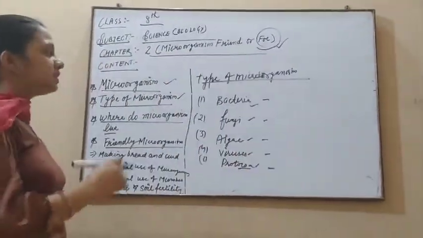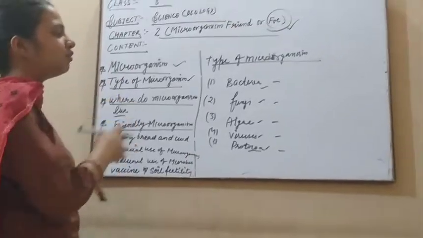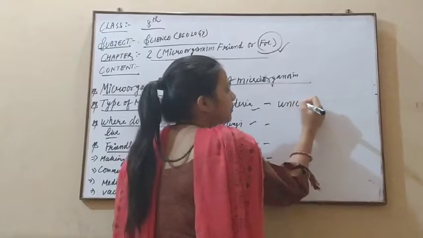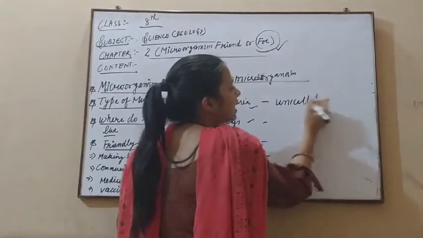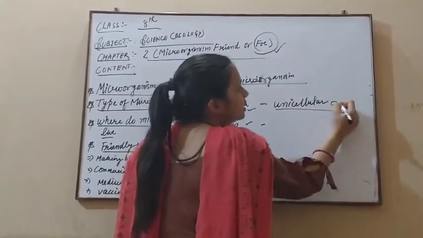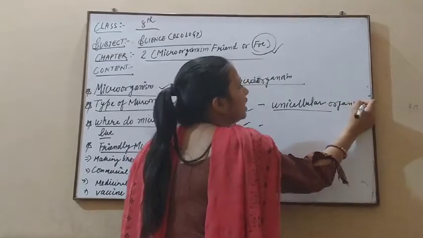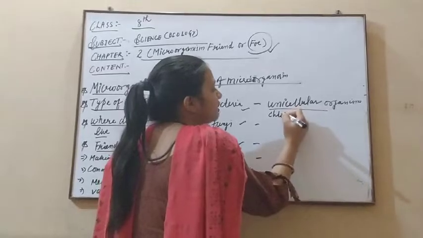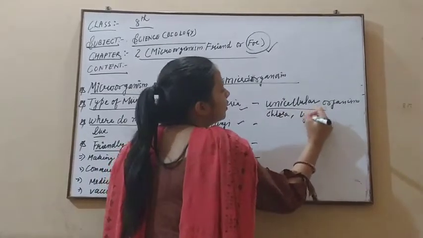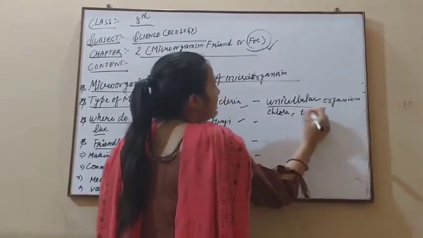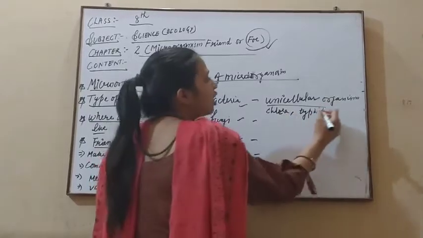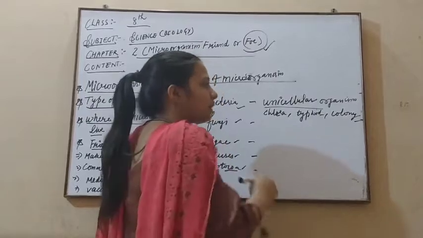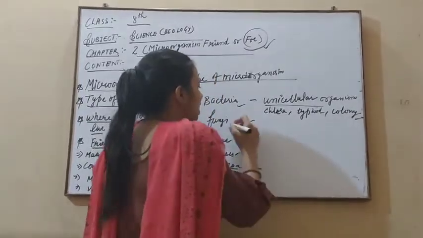First, we discuss bacteria. What's the meaning of bacteria here? They are unicellular organisms. Unicellular means whose body is made up of only one cell. They cause many diseases also, like cholera and typhoid, that are caused by bacteria. Okay, and they always live in colonies, meaning a group of bacteria living together.